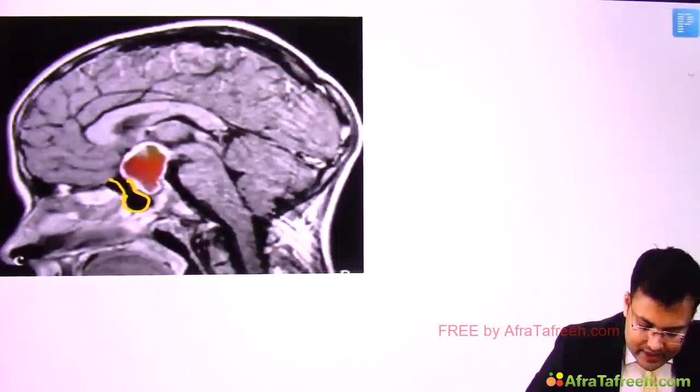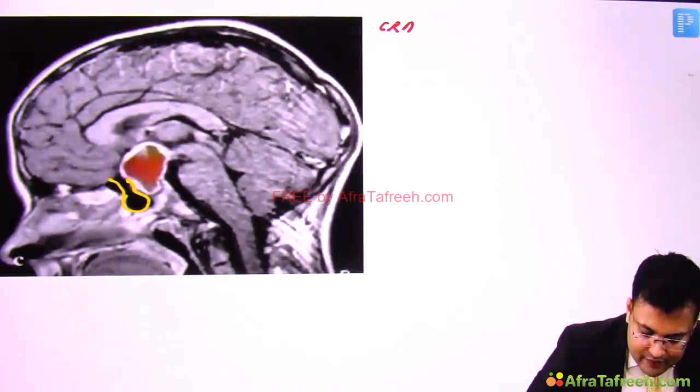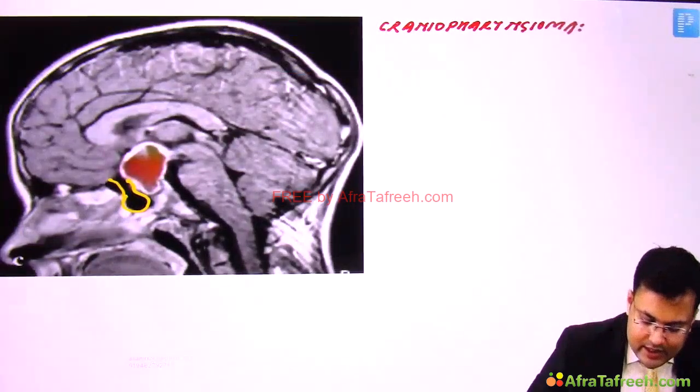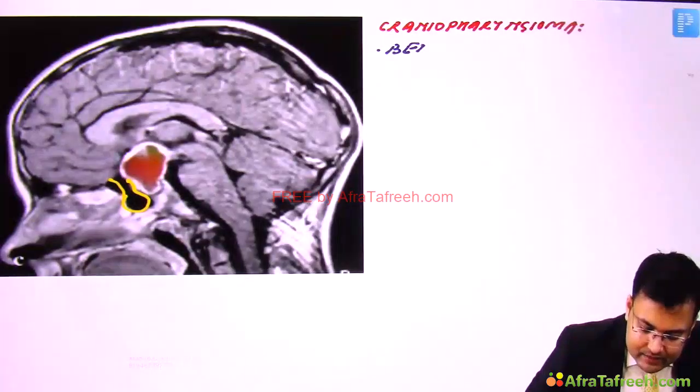So see, this is craniopharyngioma. Okay. So what kind of tumor? It's a benign cystic lesion.